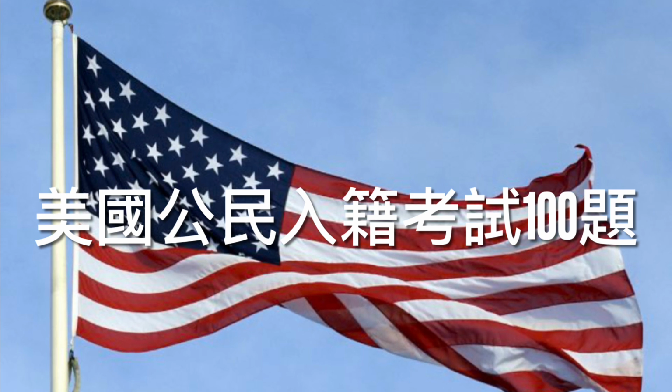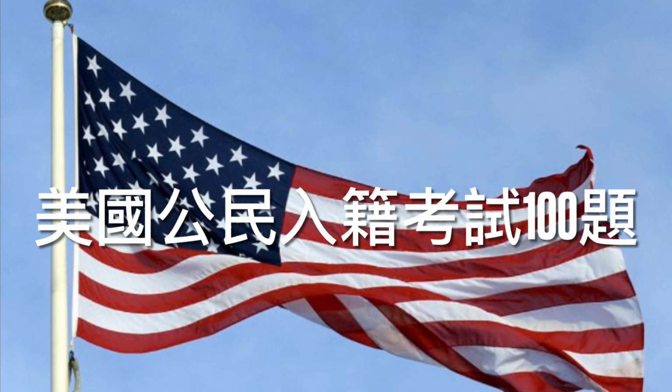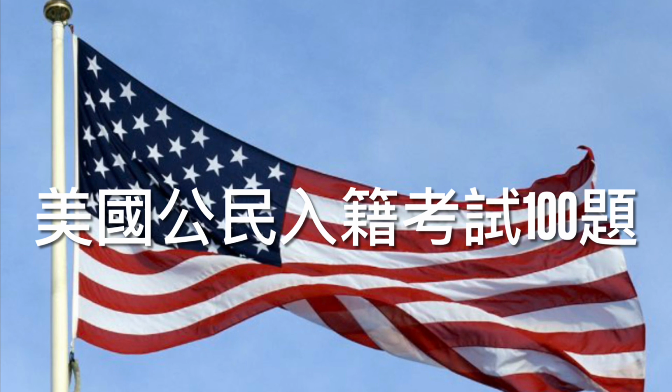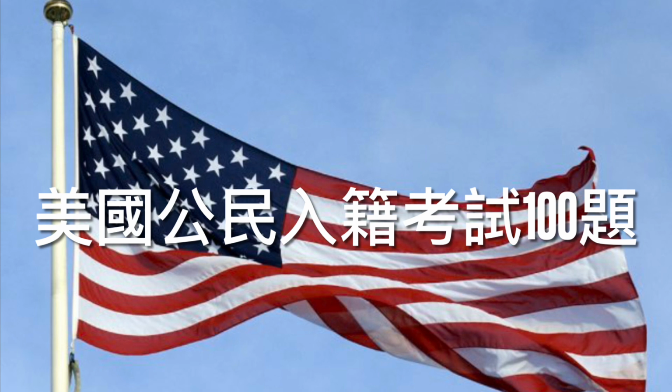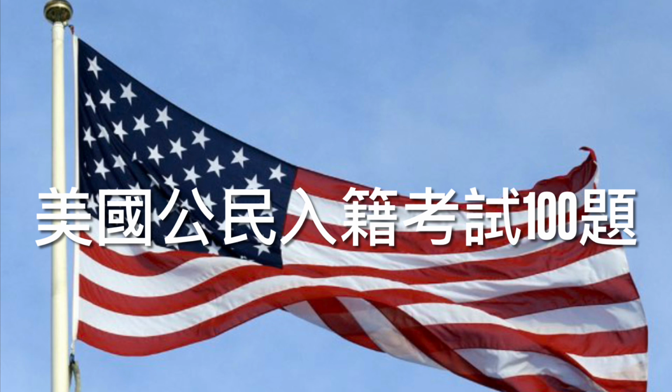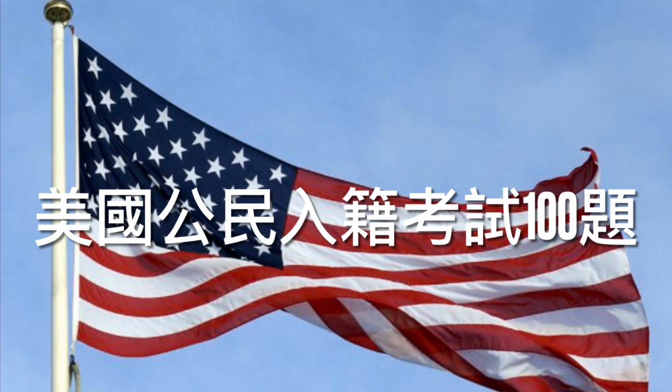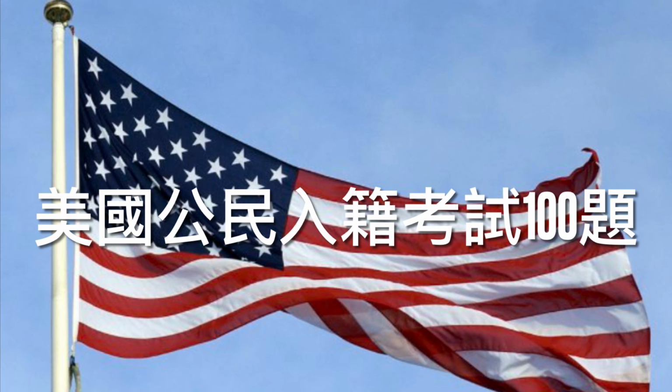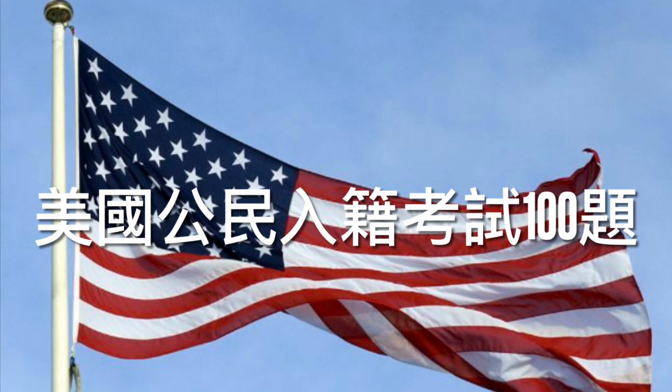Explanation: the Supreme Court decides whether or not laws align with the U.S. Constitution. 39. How many justices are on the Supreme Court? Correct answer: go to uscis.gov/citizenship/testupdates to learn the number of justices on the Supreme Court. 40. Who is the Chief Justice of the United States now? Correct answer: go to uscis.gov/citizenship/testupdates to learn the name of the Chief Justice of the United States.